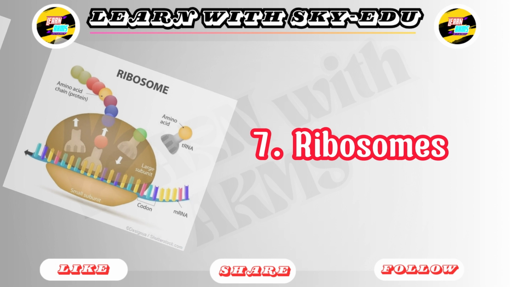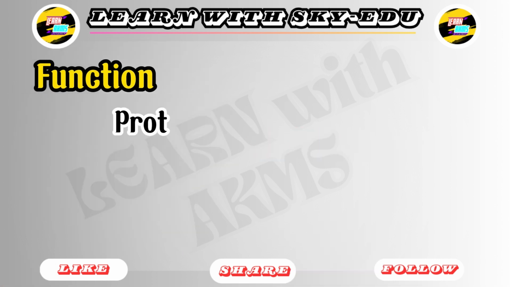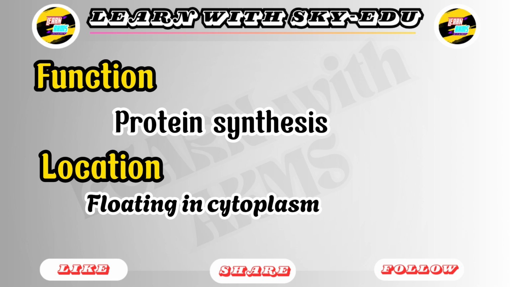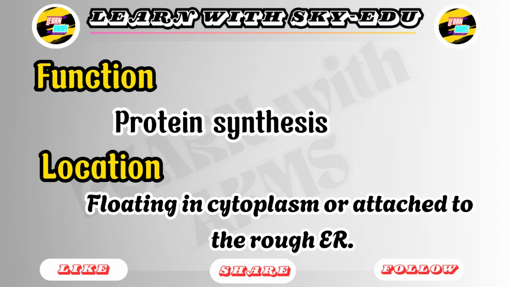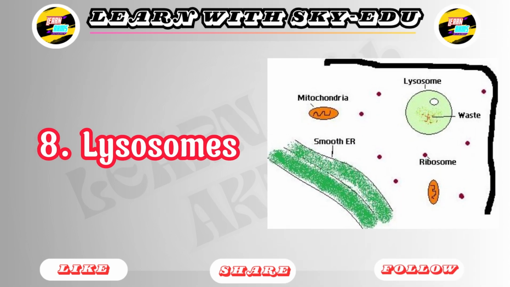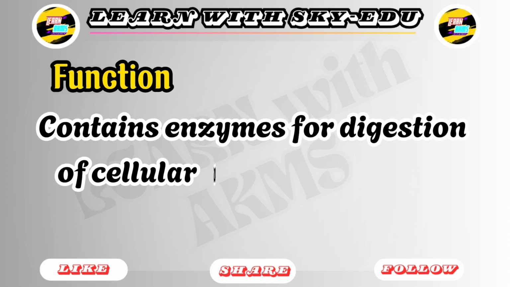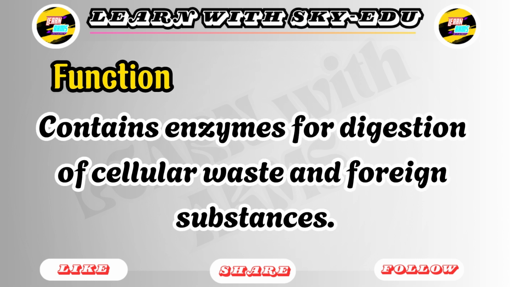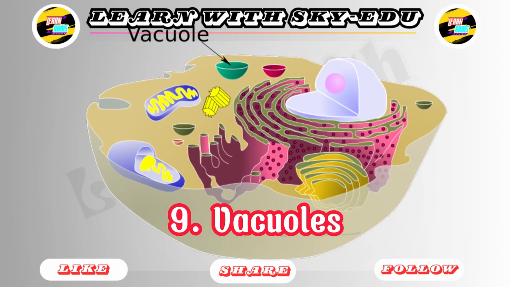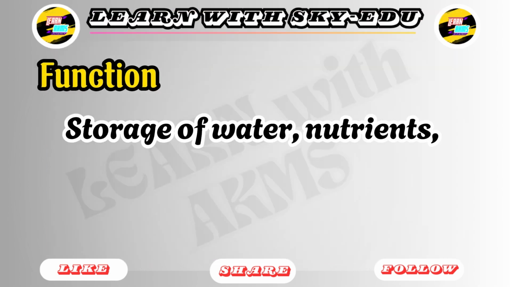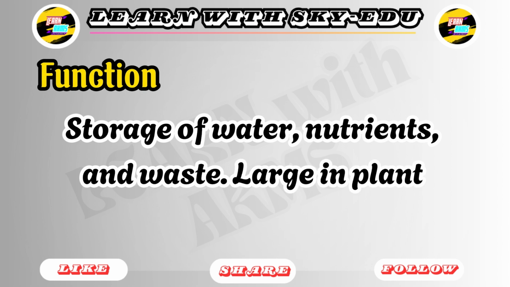7. Ribosomes. Function: protein synthesis. Location: floating in cytoplasm or attached to the rough ER. 8. Lysosomes. Function: contains enzymes for digestion of cellular waste and foreign substances. 9. Vacuoles. Function: storage of water, nutrients, and waste. Large in plant cells.